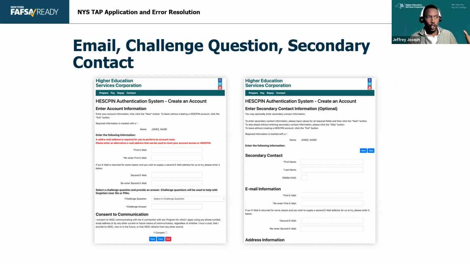So just make sure that the FAFSA has to go through a certain amount of processing to get residency information and college information before we actually get that ISER, and then we can connect the TAP application to that ISER. Okay, so Diana, I hope that answers your question. They can go through it, but it might take a little bit to actually connect and then get into our system.